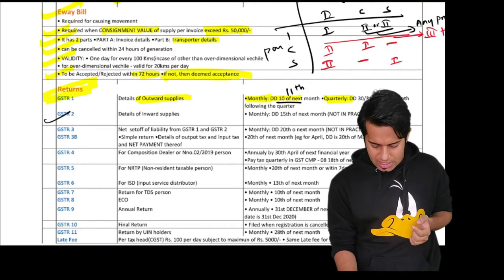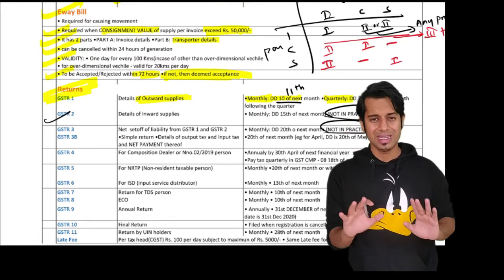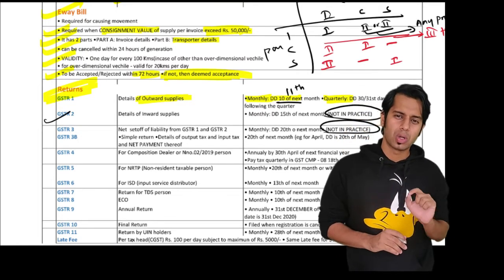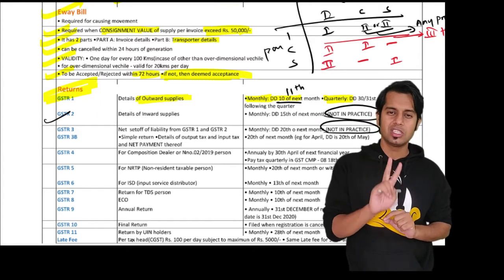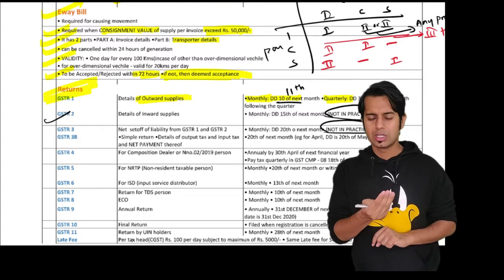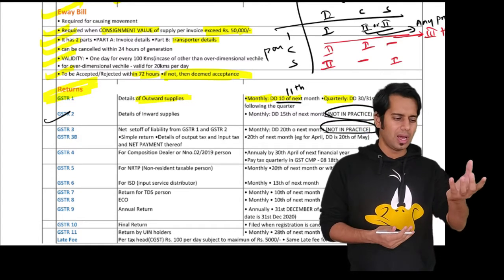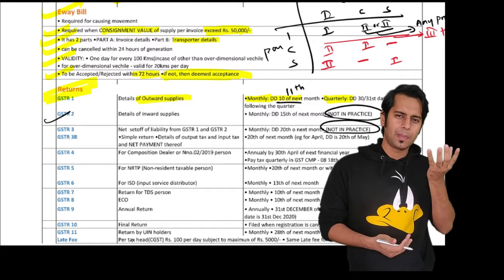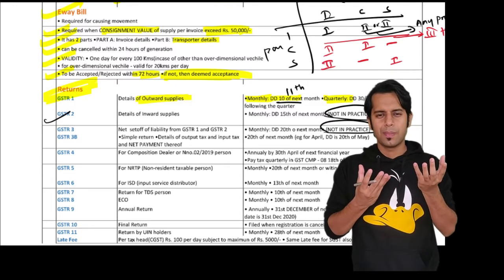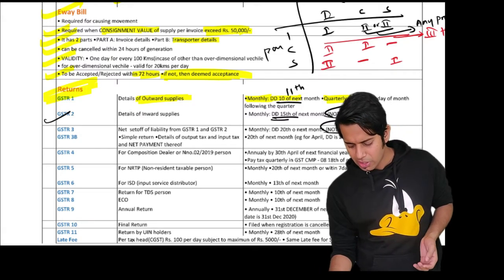Then GSTR2 and GSTR3 are not in practice anyway. GSTR2 talks about inward supply, a return for inward supply, and GSTR3 is a return for taking the details of outward supply from GSTR1 and inward supply from GSTR2 and making the payment of taxes. Sir, what is the due date anyway, sir?